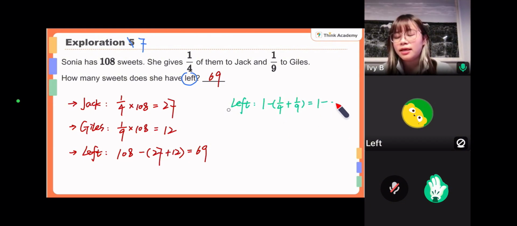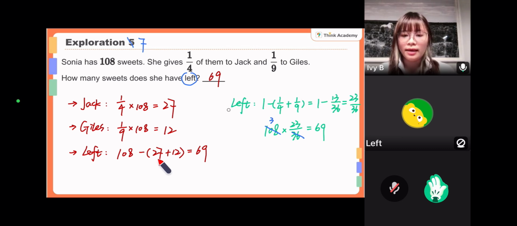That is 4 times 9 equals to 36, and then it will be 13. No, sorry. Okay, it will be 13 on the top, and then finally it will be 23 over 36. Okay, and so the amount will be 108 times 23 over 36. And do the cancellation. Here will be 3. Right, it will be 3. So the answer will also be 69. Okay, you can do either way.